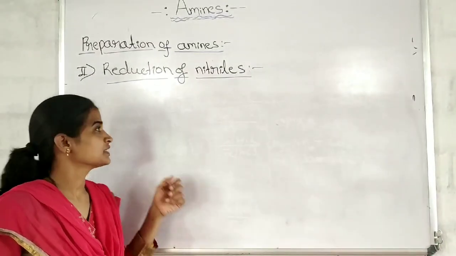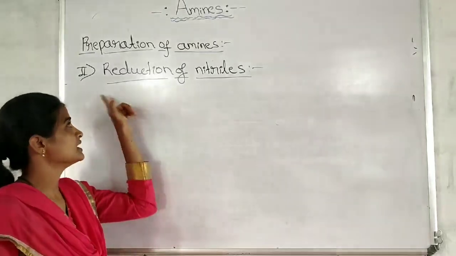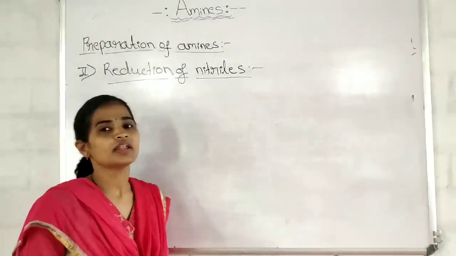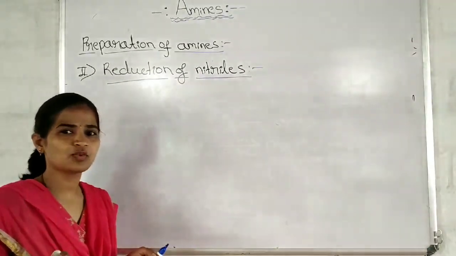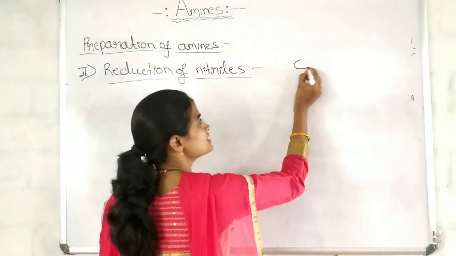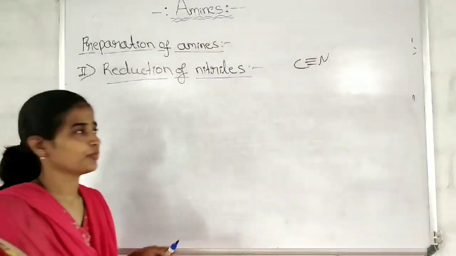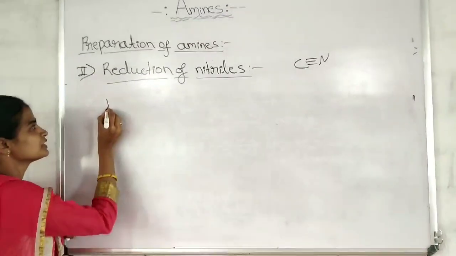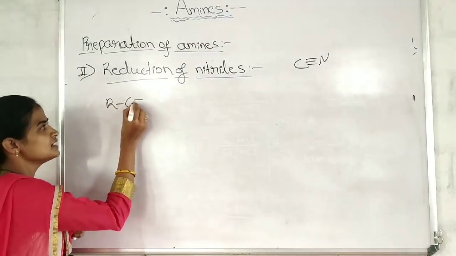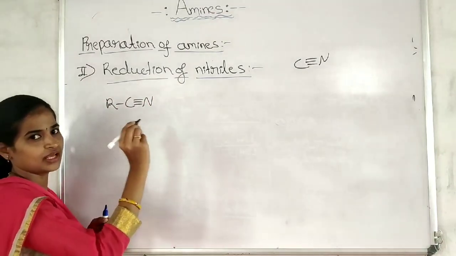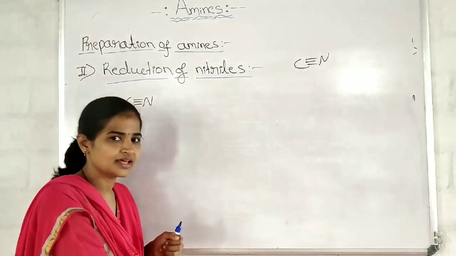Okay, next method, the second method for the preparation of the amines, is reduction of nitriles. Nitriles means what? Cyanide group. C triple bond N is called the cyanide group. Here R-C triple bond N, alkyl cyanide.